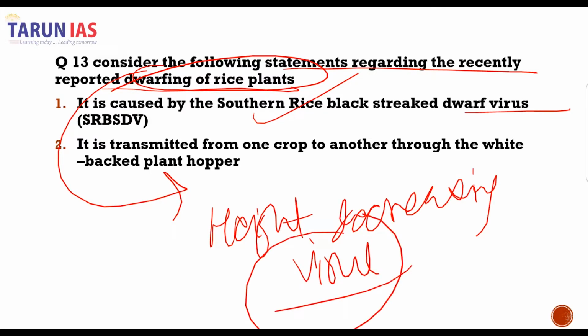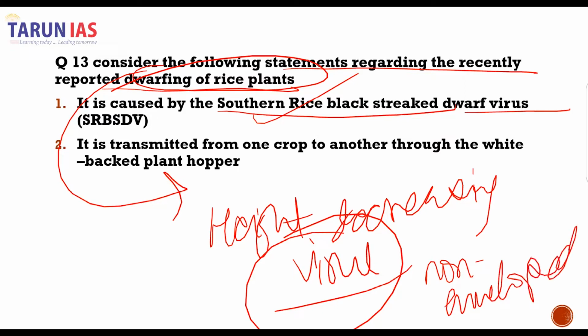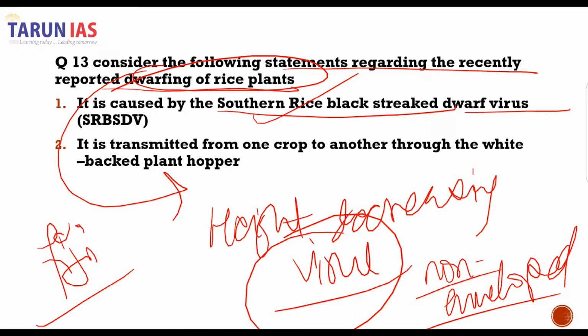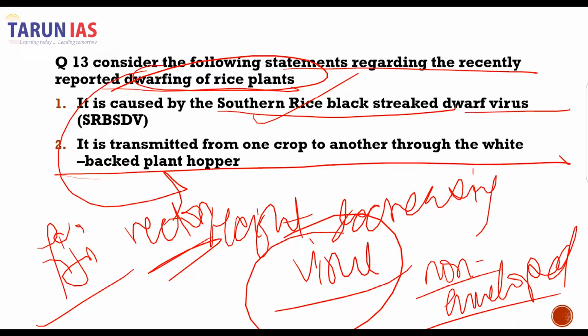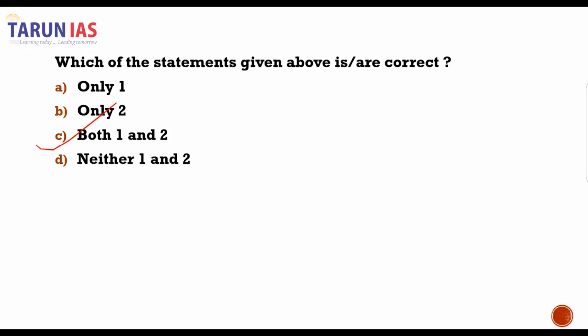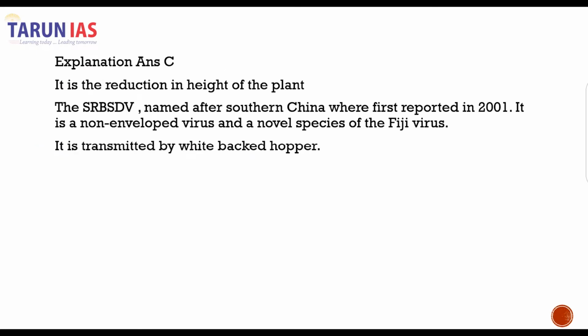So this southern rice black-streaked dwarf virus, it is a non-enveloped virus that was first reported in Fiji, and yes, it causes the dwarfing of plant. However, the virus utilizes vector for its transmission, which is the white-backed plant hopper. So therefore both the statements are correct. C will be our correct answer. You can read the explanation here that it's a novel species that was found from Fiji. It was first reported in 2001 and it has been named after the southern China.